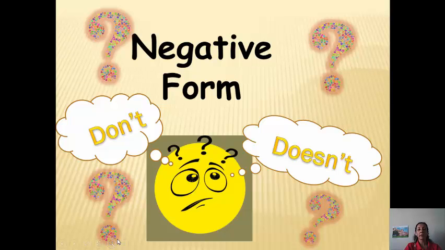Okay, how can we form the negative form of present simple? We can use don't or doesn't as a helping verb.